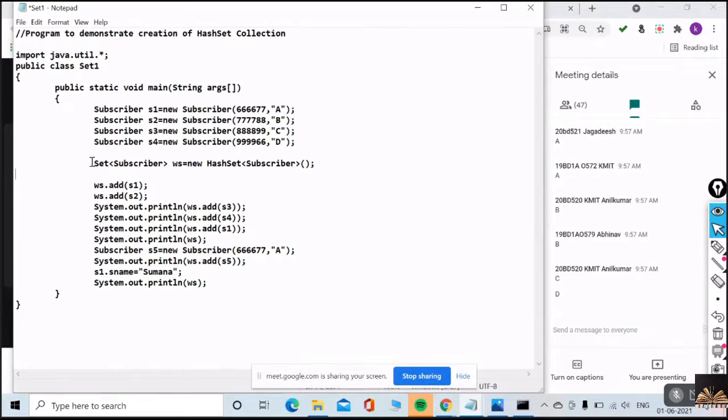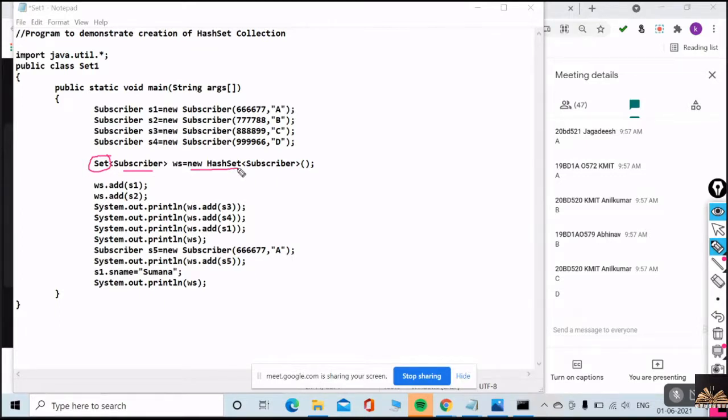Did you understand this type of convention? Set. What is set here? Forget about the subscriber part. I'll tell you later. Set WS, that is wireless subscriber. WS is wireless subscriber. There is a set called wireless subscriber set, and new HashSet.